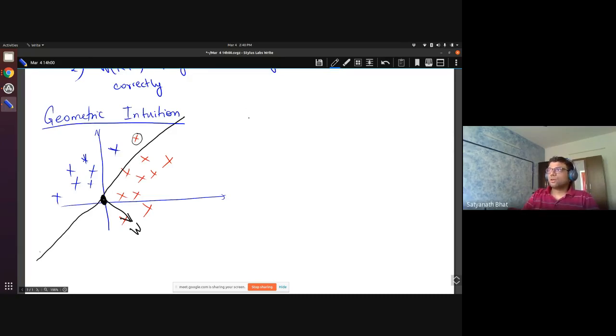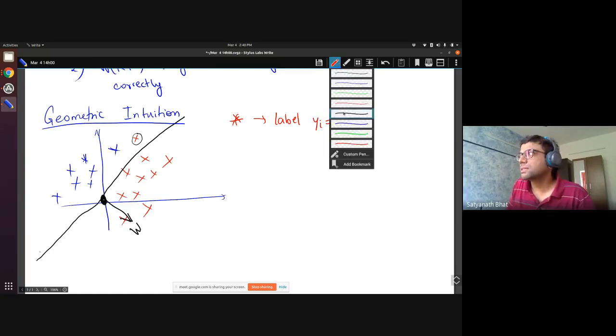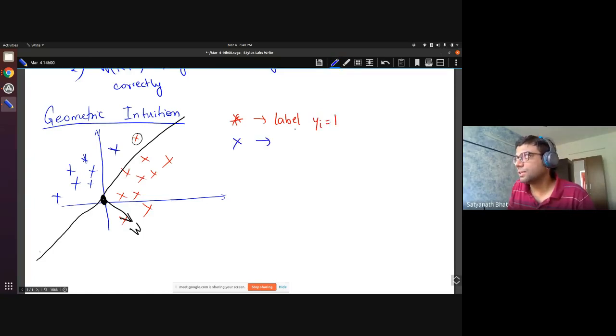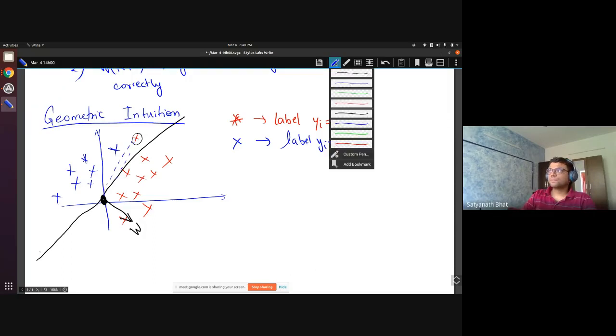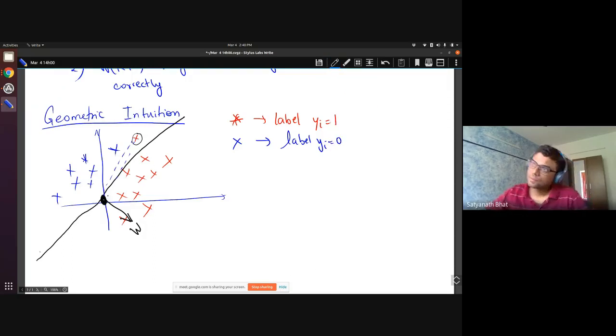So these red ones are features with the label yi equal to 1. Okay, the other ones, these are with label yi equal to 0. So what do you have here? Okay, suppose, let's call this xk. Yeah, so this is, let us say, xk.